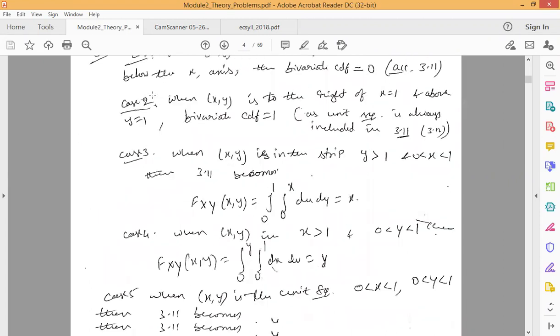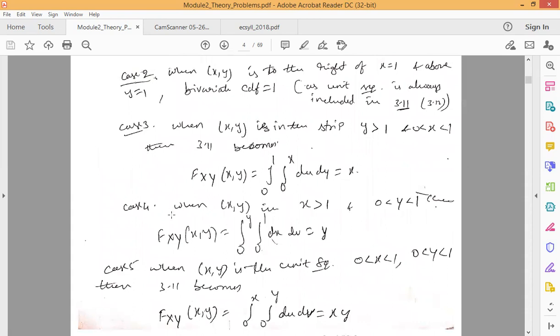So we substitute the integral range 0 to 1 for the y variable, and similarly for the second integral where we substitute the x value. Since x is lying between 0 and 1, it keeps varying continuously, so we have to write 0 to x. You should not write 0 to 1, as x is continuously varying. So you need to substitute the integral range as 0 to x.